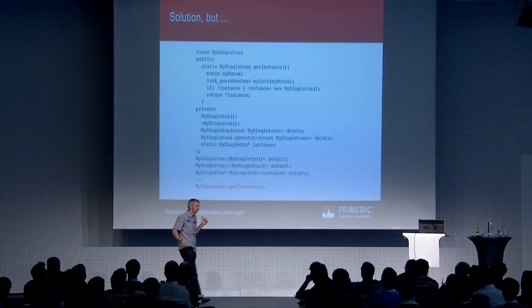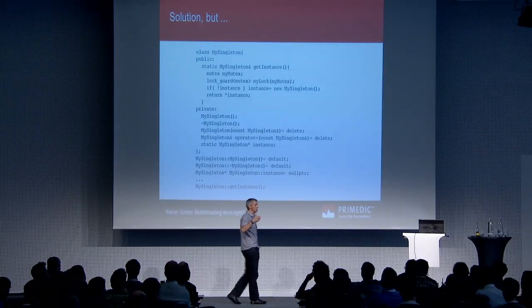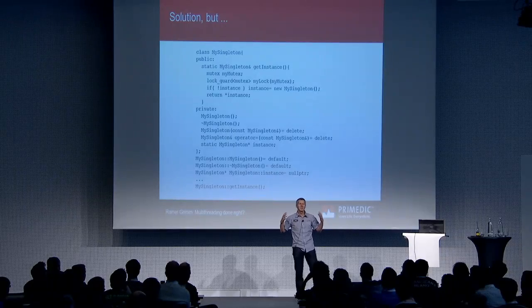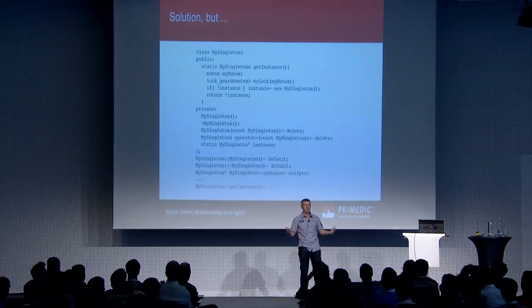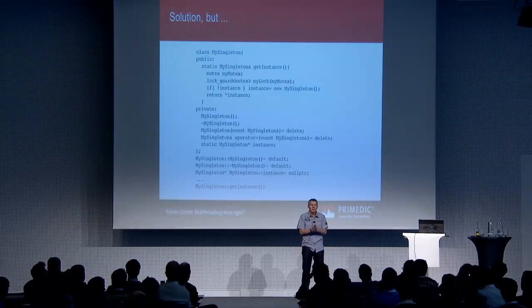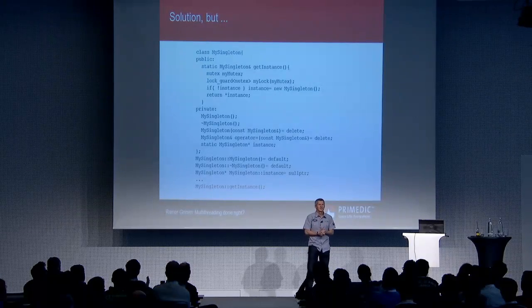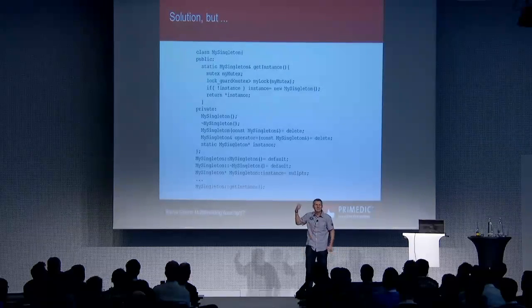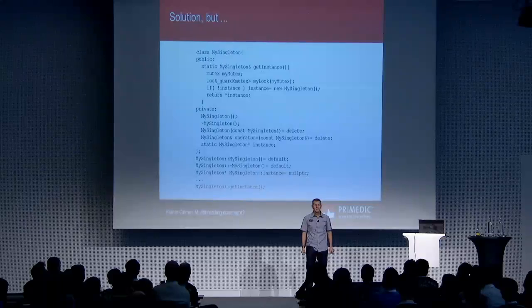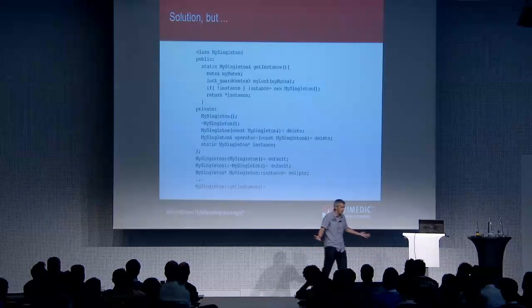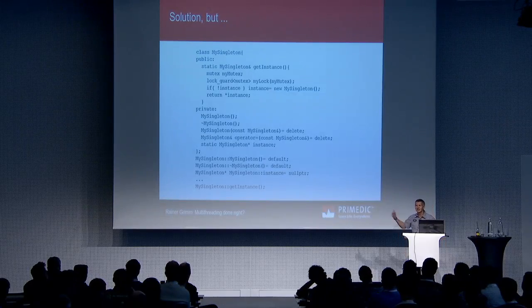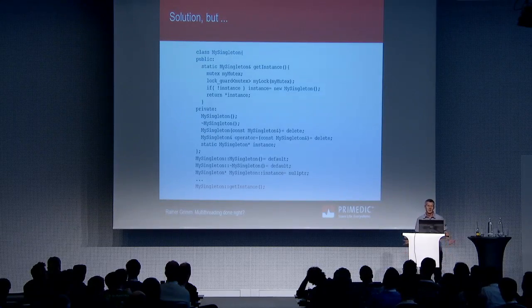But you will access the getInstance method. You have an extremely expensive invocation of a lock guard, which makes no sense. You only use the instance in a reading way. So you have not to protect anything, but it's extremely expensive. You know what I mean? We program C++, we have to take care of performance. And that's not good from a performance perspective. So, but the world is so easy. What should you do?